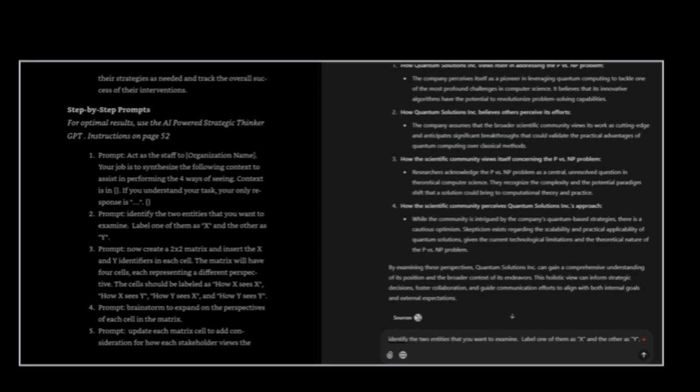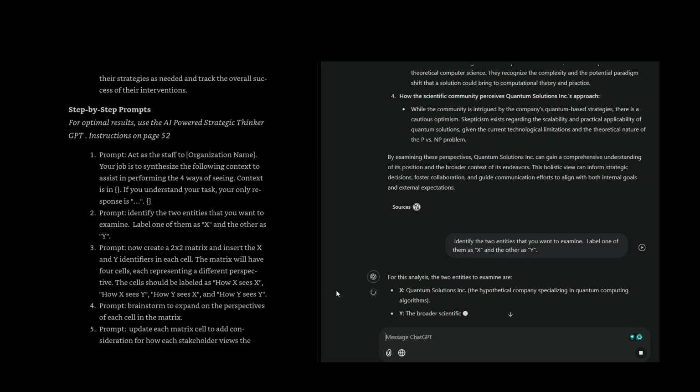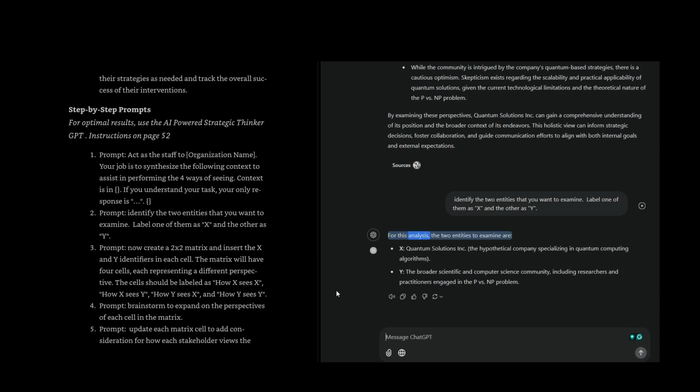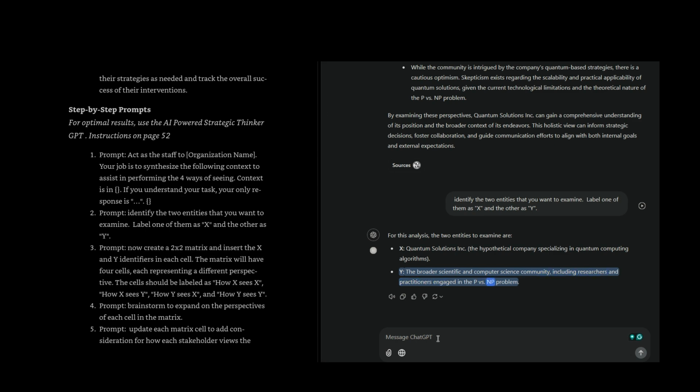Second step, identify the two entities that you want to examine. Label one of them as X and the other as Y. For this analysis, the two entities to examine are X, Quantum Solutions Inc., the hypothetical company specializing in quantum computing algorithms, and Y, the broader scientific and computer science community, including researchers and practitioners engaged in the P versus NP problem.